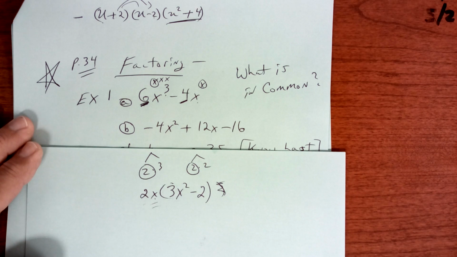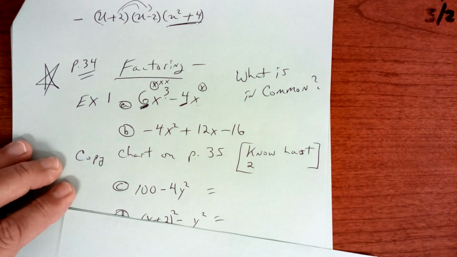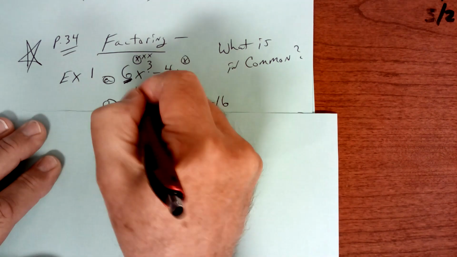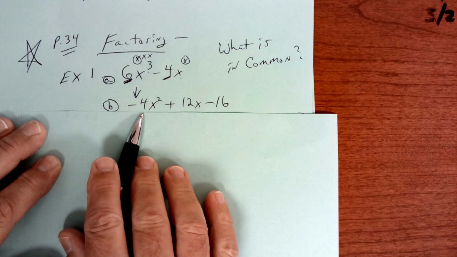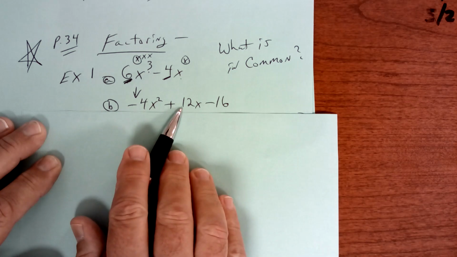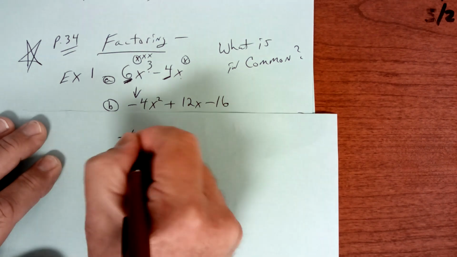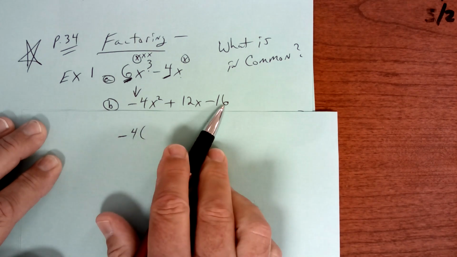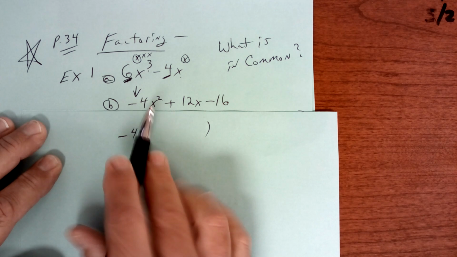Let's try this one right here. On this one, if the first term is a negative, you have to factor out a negative. Also, if you know your times tables, you can see that a 4 goes into this one. 4 times 3, 4 times 4, and 4 times 1. So I'm going to take out a negative 4. They do not all have an x, so you can't take an x out. So you took out the negative and the 4, so you're left with x squared.